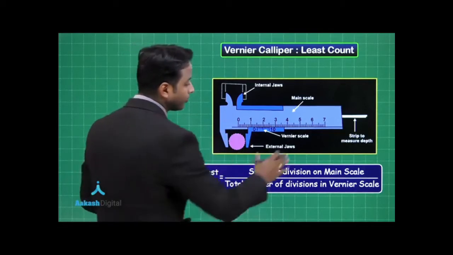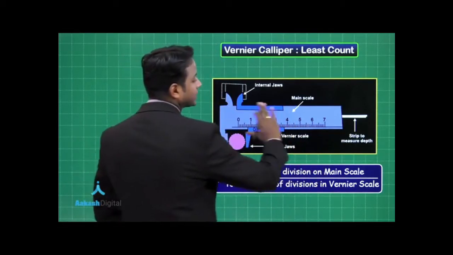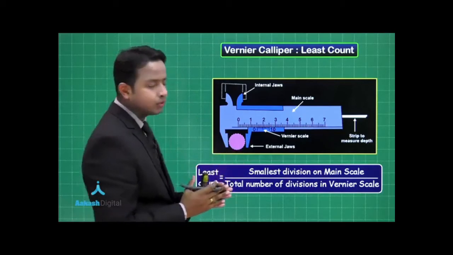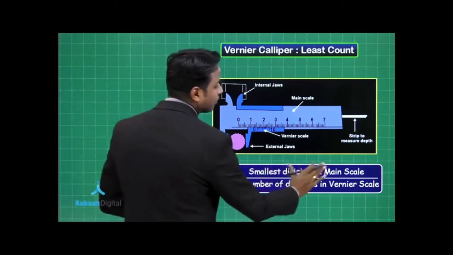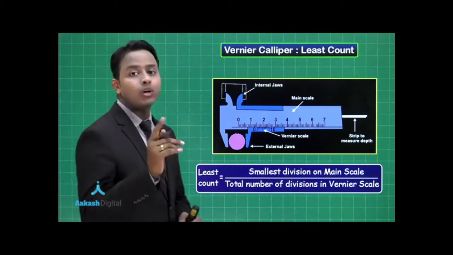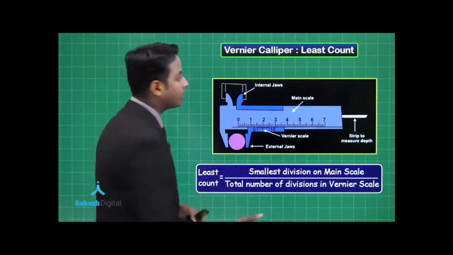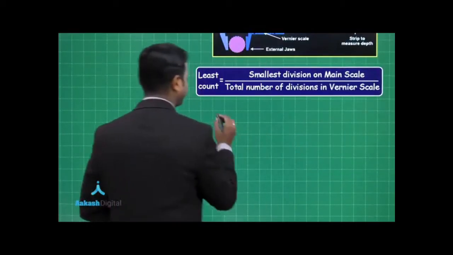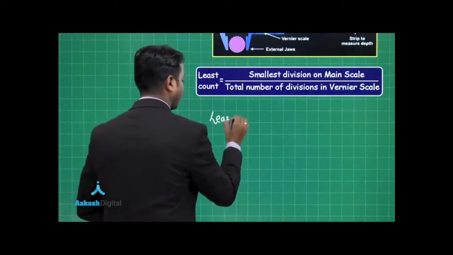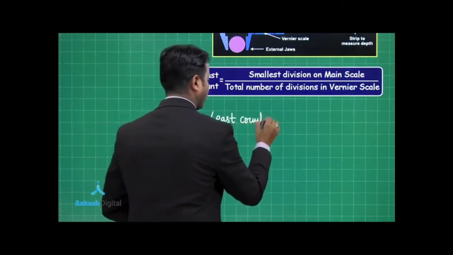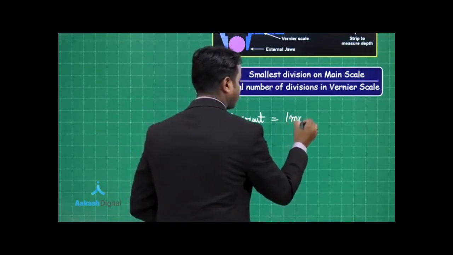As I just told you, here I have considered the main scale to be exactly the same as that of a ruler. So obviously the smallest division on the main scale that we have, the division that we can measure, is 1 millimeter. So here I can write that also. So this is 1 millimeter.